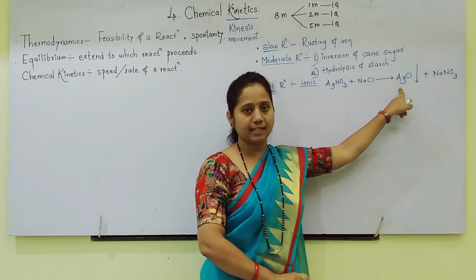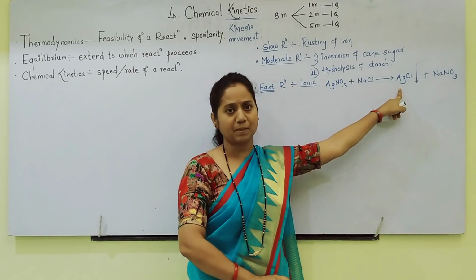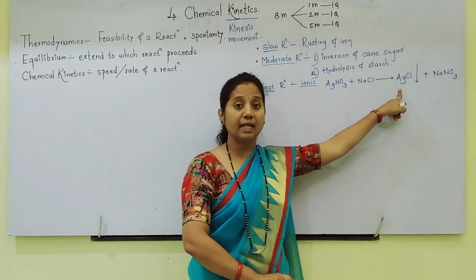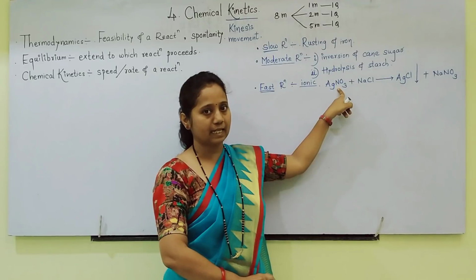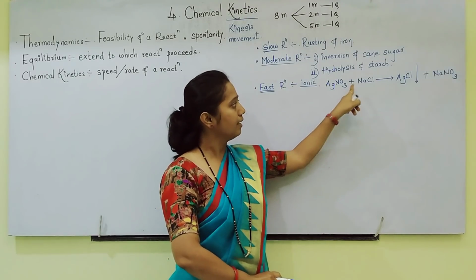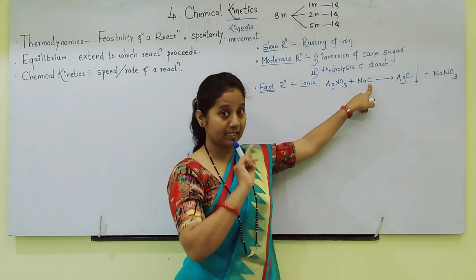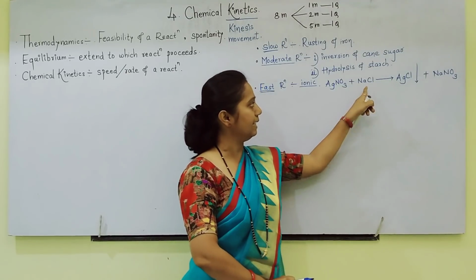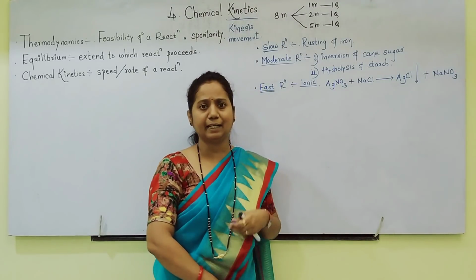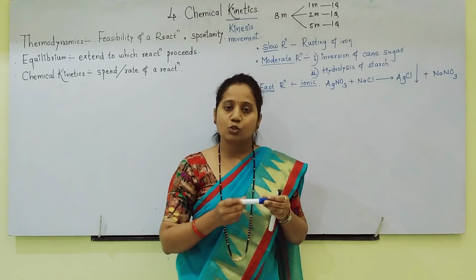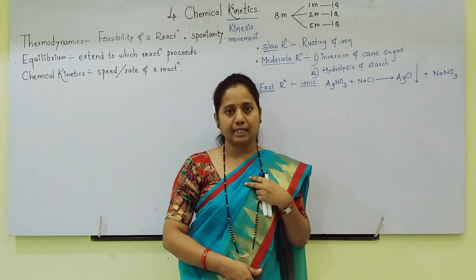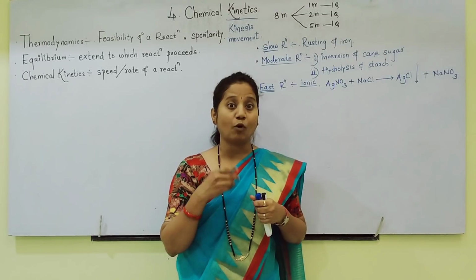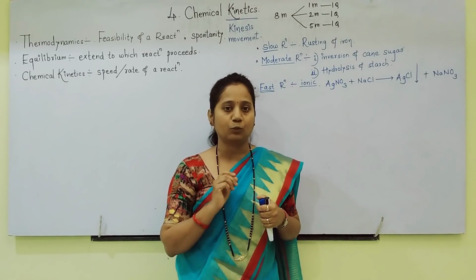Precipitation of AgCl is one of the ionic reactions and it takes place very fast. All ionic reactions are faster. Why is it an ionic reaction? Because ions are involved. Ag plus combines with Cl minus ions to form AgCl. Na plus combines with nitrate, NO3 minus ions to form NaNO3. This we are going to study in detail in this topic. What is speed of reaction? We have to calculate it.